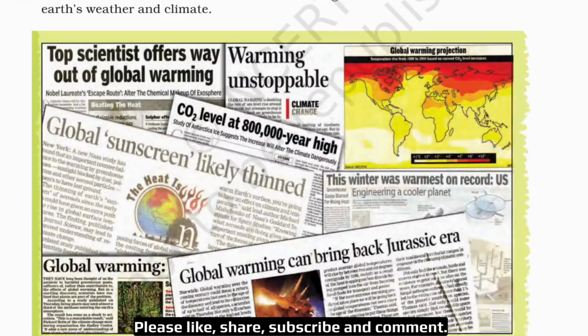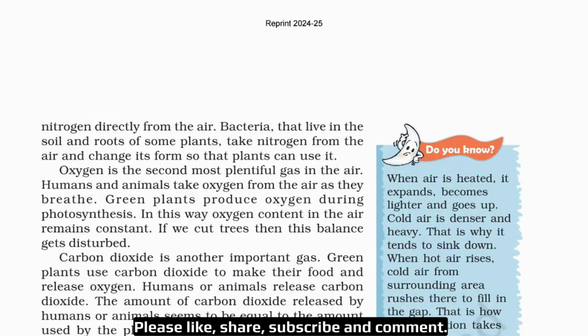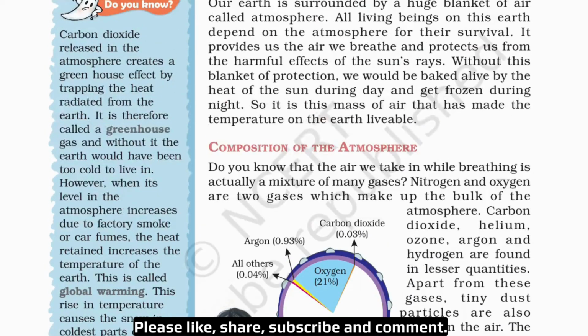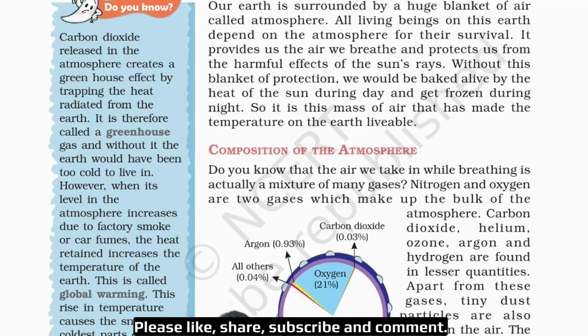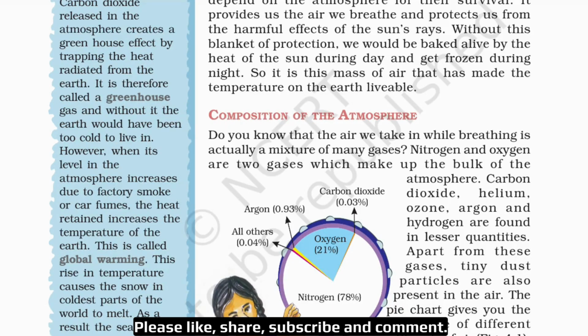Okay, now before proceeding to the next page, let's come to the first page again and read this blue box on the left hand side. Do you know box? This box: carbon dioxide. Carbon dioxide released in the atmosphere creates a greenhouse effect by trapping the heat radiated from the earth. It is therefore called a greenhouse gas, and without it, the earth would have been too cold to live in. However, when its level in the atmosphere increases due to factory smoke or car fumes, the heat retained increases the temperature of the earth. This is called global warming.